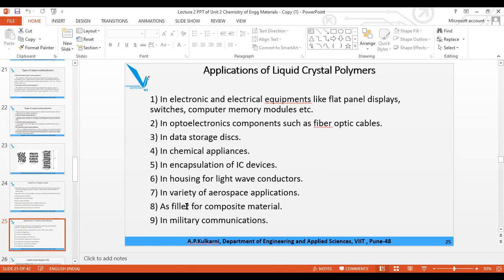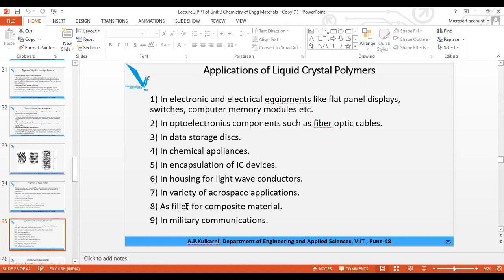Fillers are added. This type of plastic is added as a filler. Filler means to reduce the cost of the plastic. Filler is for certain properties also, but mainly fillers are readily available at a low cost, and if they are added 10 to 20% by weight of total composition, since they are available at a low cost, they are going to reduce the cost of the resultant polymer, and that is the role of filler.